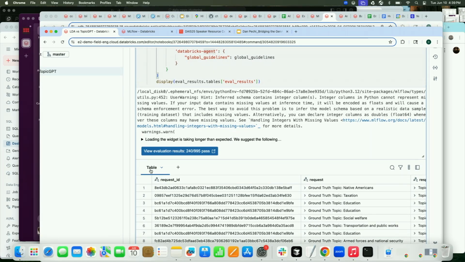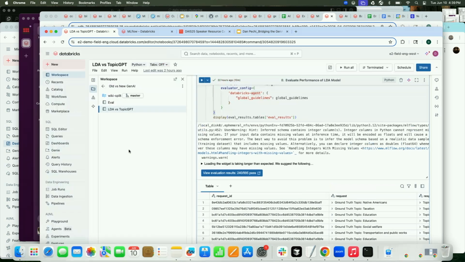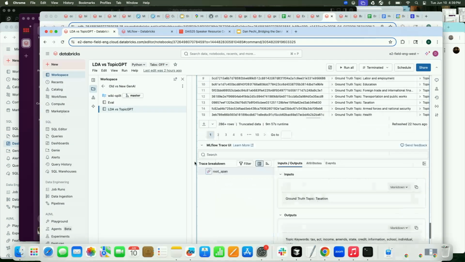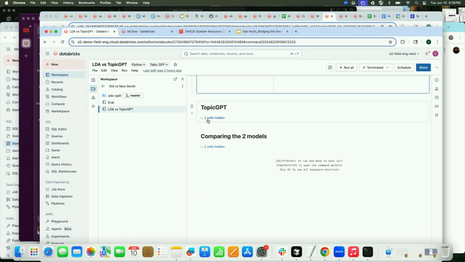In pre-GenAI land, we would say, oh, we just need better feature engineering, or maybe we need to try and do some stemming and lemmatization and try all these fun old school NLP techniques. They're not going to be very fun. We're going to spend a lot of time stuck engineering this solution and not enough time actually solving our problems. So that's where Topic GPT comes in.